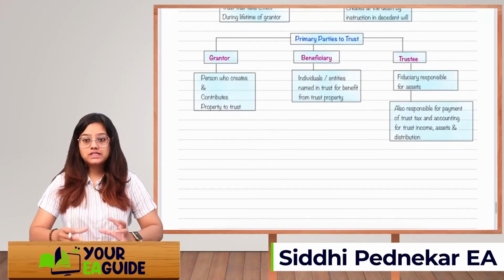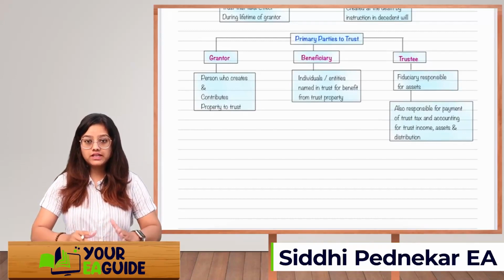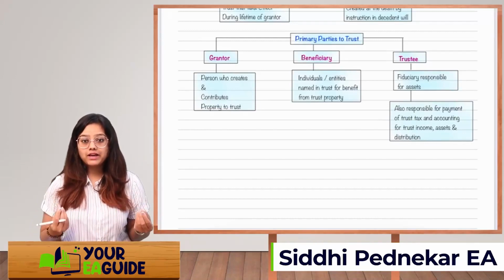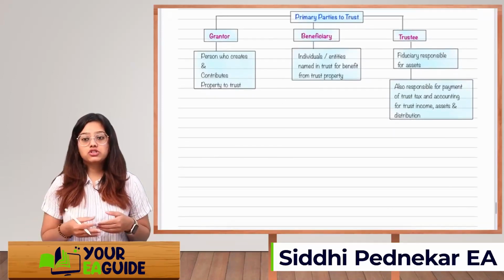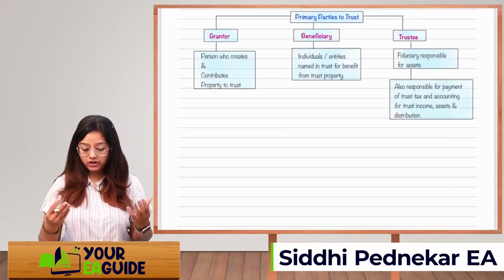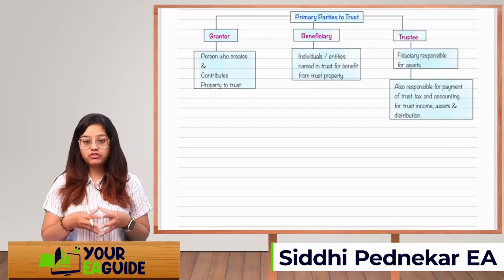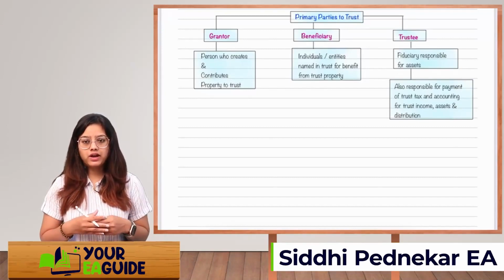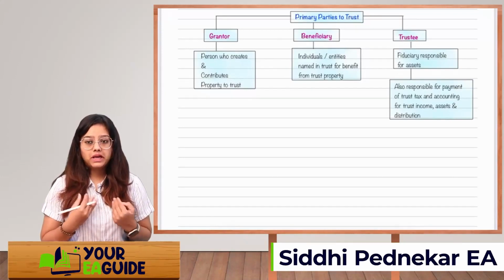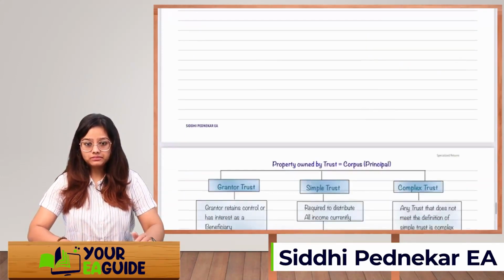Then there is a trustee, a person who is fiduciary responsible for all the assets. He is going to handle and manage all the assets. So that is the trustee of the trust. The trustee is also responsible for the payment of trust tax and accounting for trust income. He is going to handle everything, all the admin part. He is going to file the tax returns and pay the income taxes and everything.